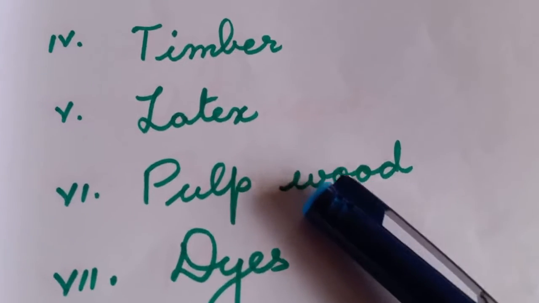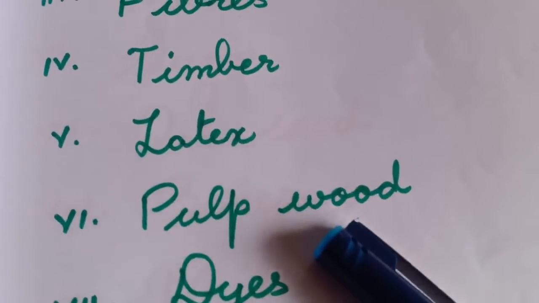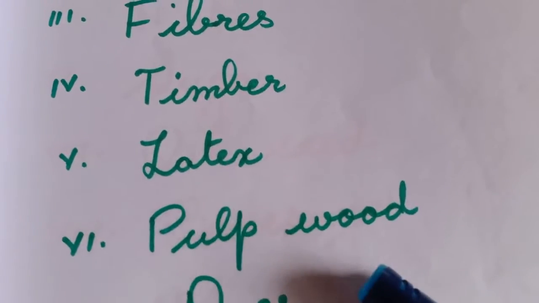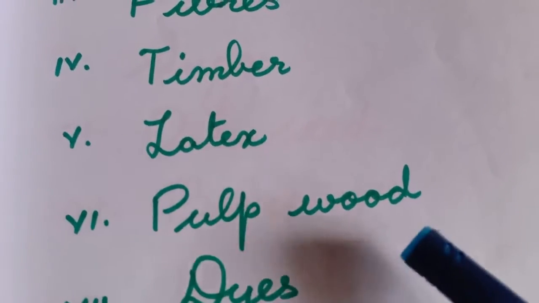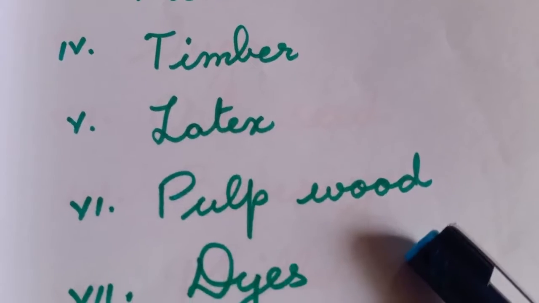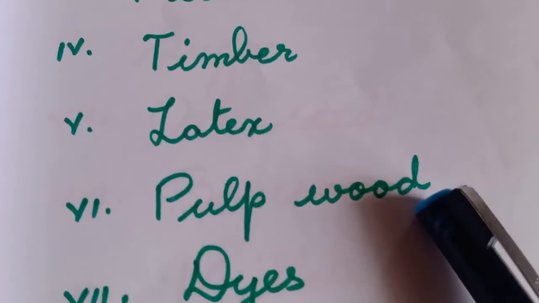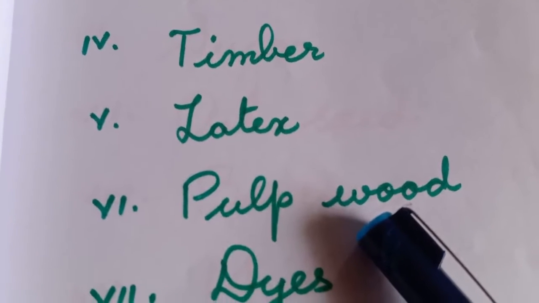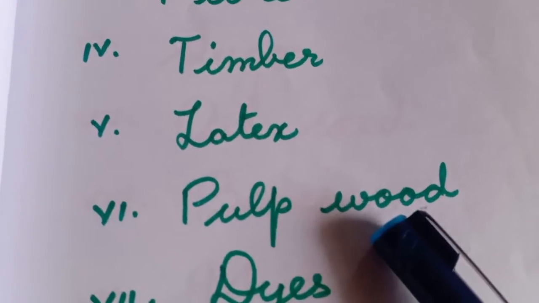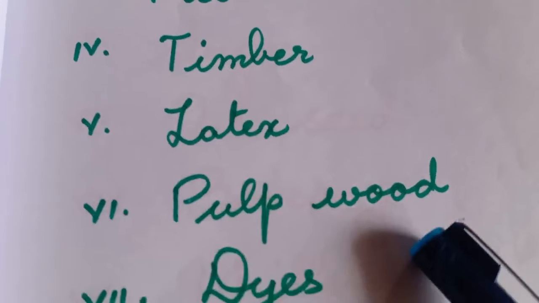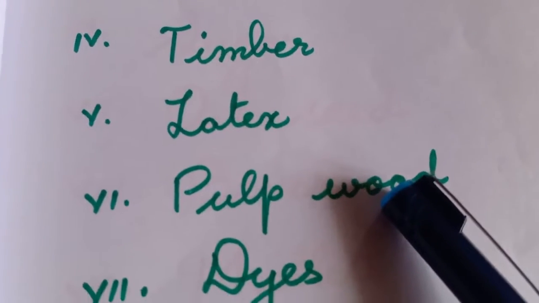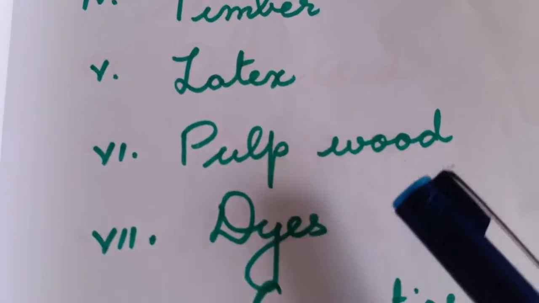And sixth is pulpwood. This pulpwood is the main reason for paper. The paper in which we write is made by processing the pulpwood. So pulpwood paved the way for the printing of materials. Printing books is possible only because of the pulpwood, where we are able to produce paper.